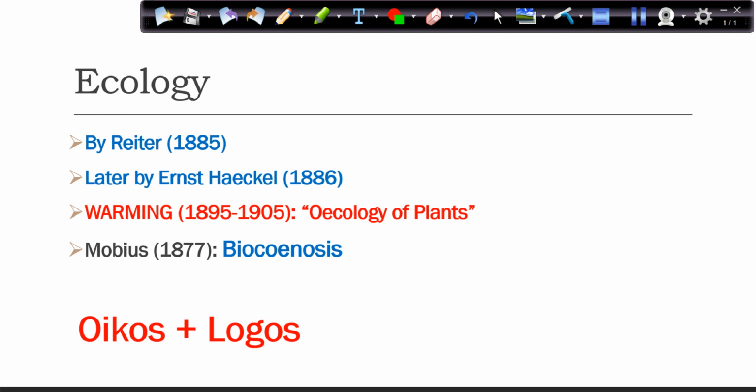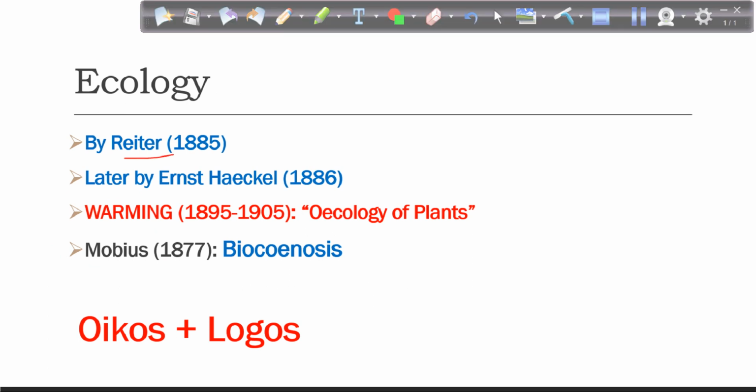So what is ecology? Initially the term was used by Ritter in 1885, because I told you all the discussion related to ecology started in the 19th century itself. So by the end of the 19th century, a proper term, ecology, was used, and it was used for the first time by Ritter. And later on, the term was used and popularized by Ernst Haeckel.